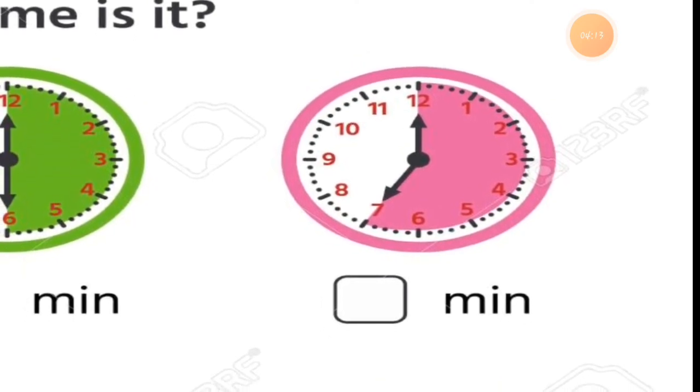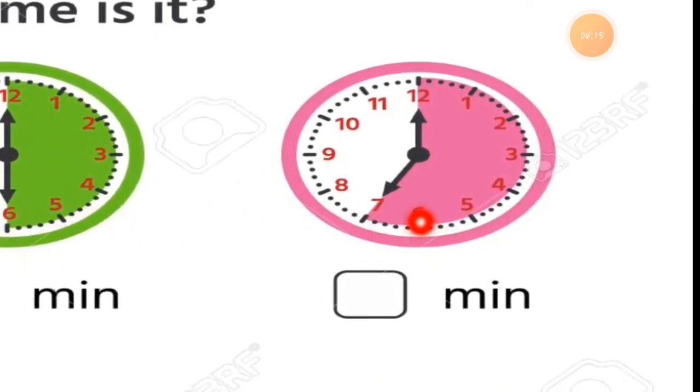So as we know, at the 6 it is 30 minutes. 12 to 1 it is 5 minutes. 12 to 2 it is 10 minutes. From 12 to 3 it is 15 minutes. From 12 to 4 it is 20 minutes.